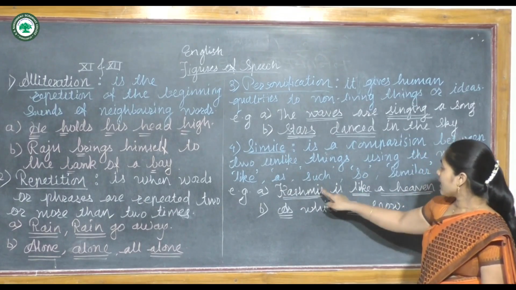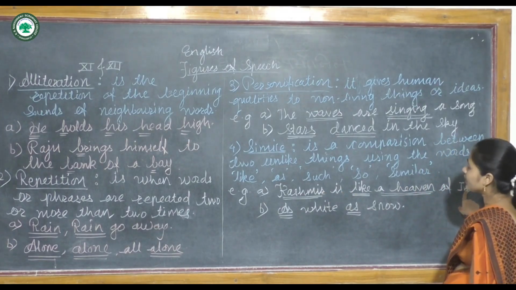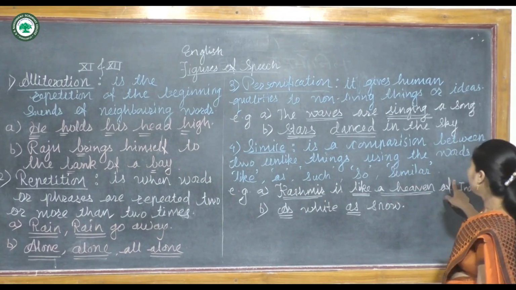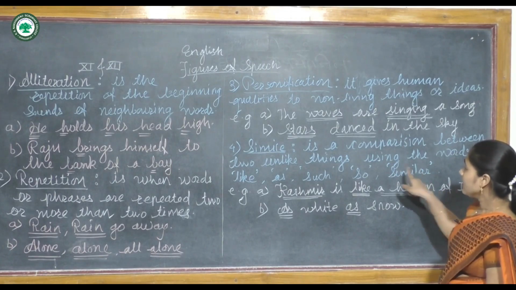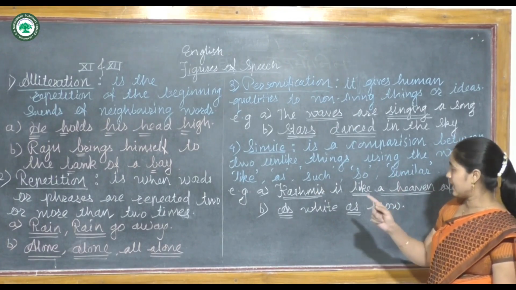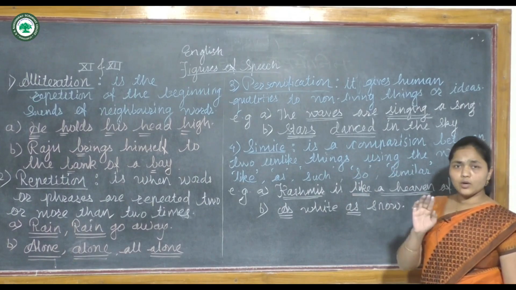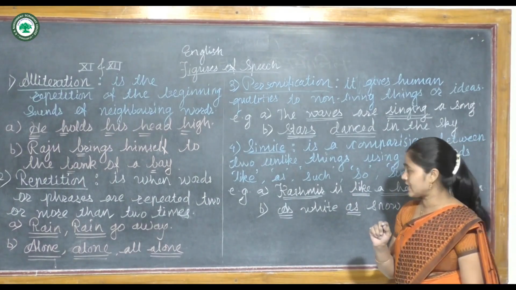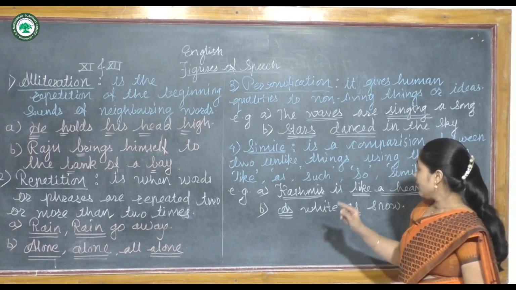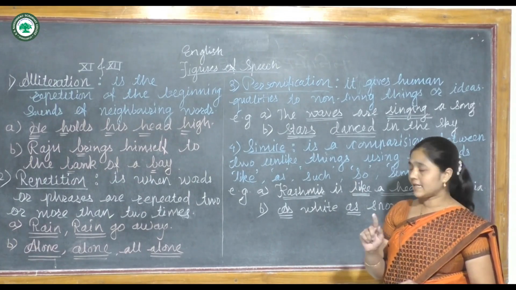For example: Kashmir is like a heaven of India. There is a comparison between Kashmir and the heaven of India. Here the oneness of different things is shown, so we can call it simile. We are not giving the explanation of that sentence in a certain way, because it is not proper when you write like this in your answer.